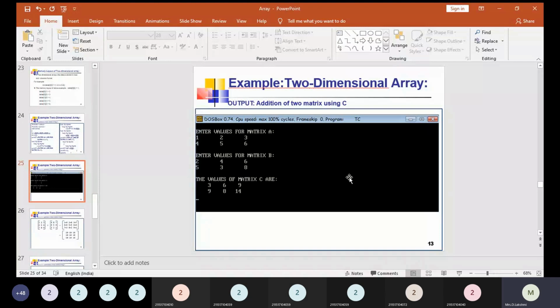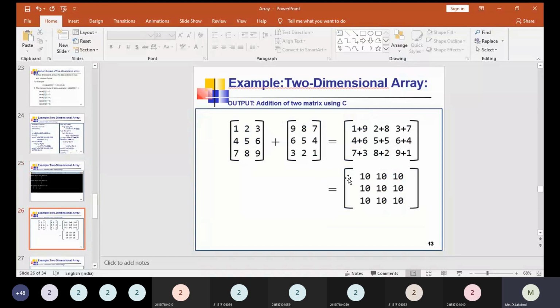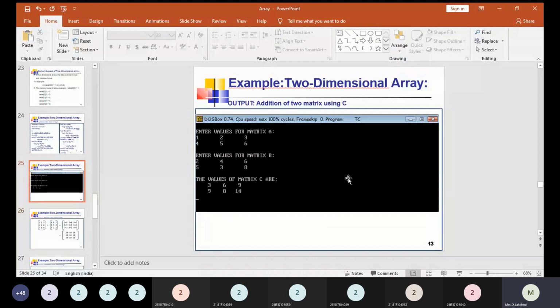So this is an important and basic matrix operation to be learned in order to perform the further operations that we are going to perform on the matrices, right? So matrix addition is a very important program in the case of a two-dimensional array, right?